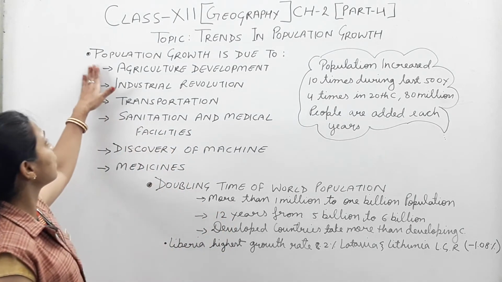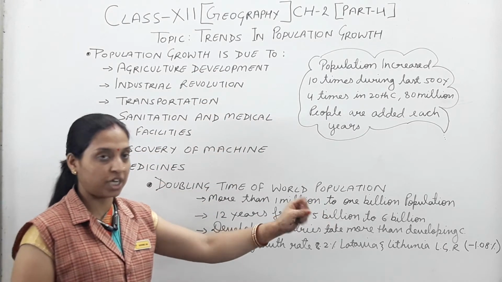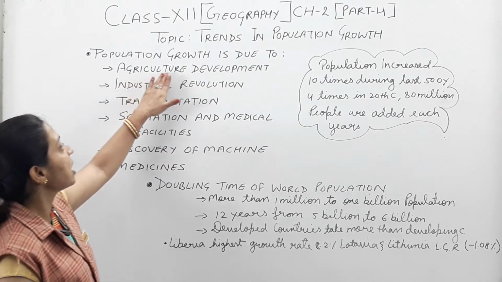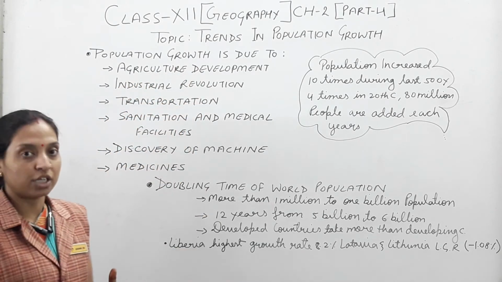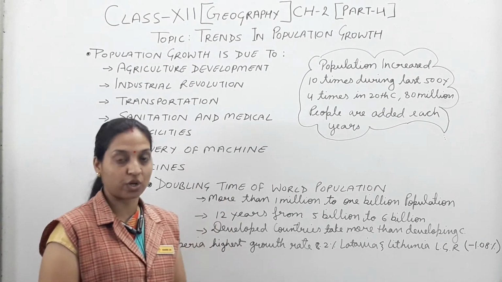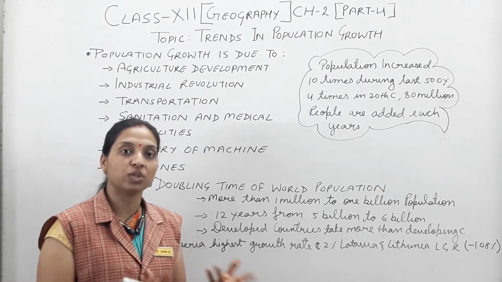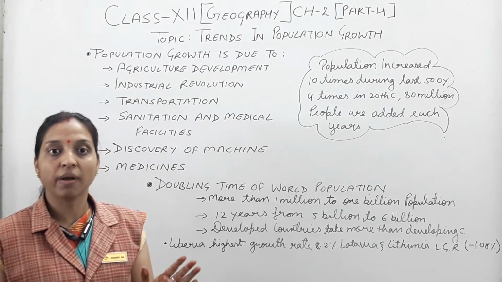Basically, first of all, here is mentioned population growth, why the population changes. Because of some factors. The first one is agriculture development. According to the development of agriculture, the population involved in these occupations, or their number or strength, also changes according to the time period, because food grains become easily available for the people.